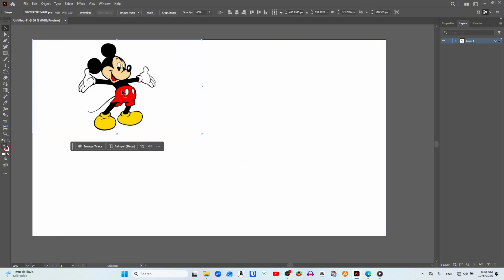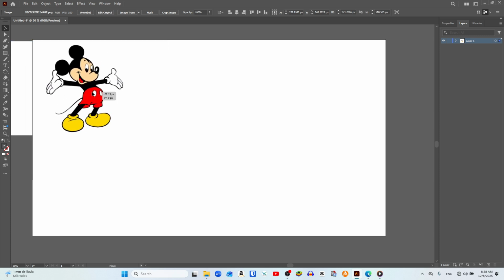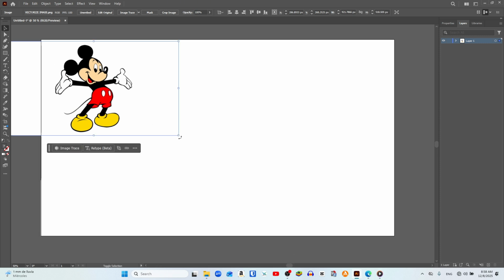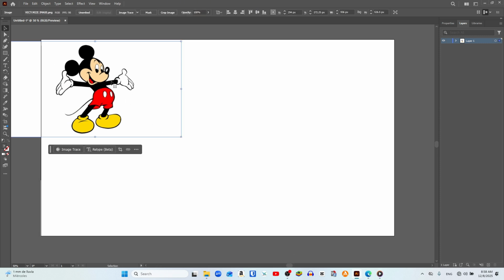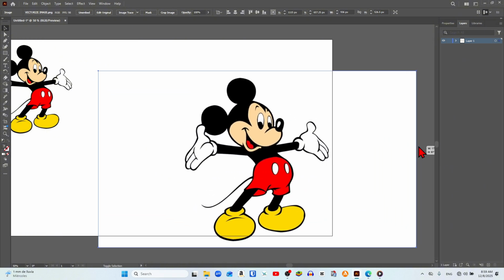We will notice that the image has a low resolution, so we will duplicate it in order to later compare the final result after the complete vectorization process. To duplicate it, we select the image and copy it using Ctrl-C. Then paste it with Ctrl-V and move the copy to another convenient location within the workspace.